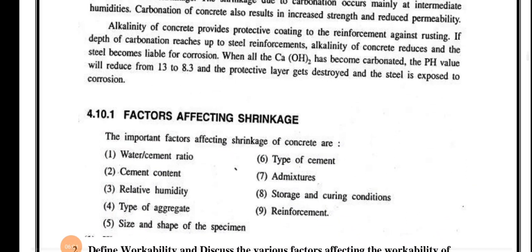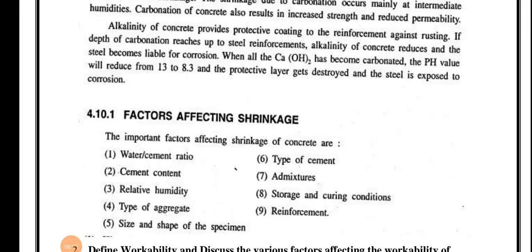Now, factors affecting shrinkage. The different factors affecting shrinkage are: water cement ratio, cement content, relative humidity, type of aggregate, size and shape of specimen, type of cement, admixtures, storage and curing conditions, and reinforcement. These are the factors affecting shrinkage.